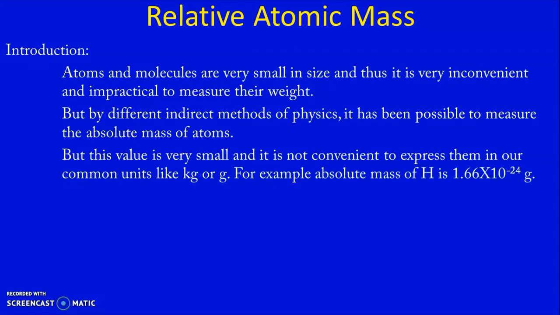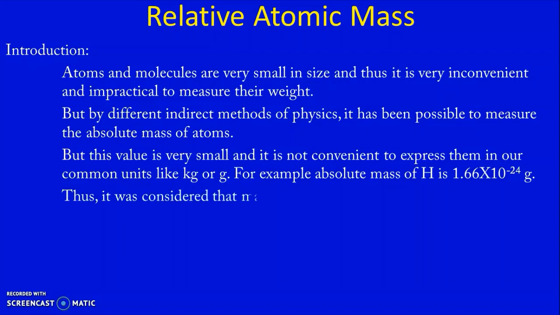For example, if you want to express the absolute mass of hydrogen in gram, it will be 1.66 × 10^-24 gram. So this is a very impractical way to express the mass of hydrogen.